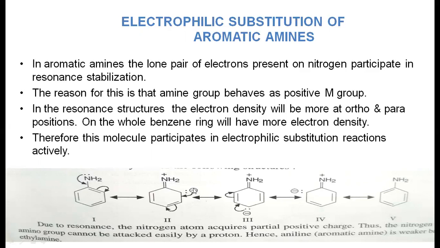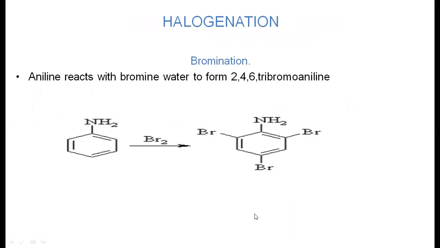Similarly, here also by donating its electrons, again this pi bonding electron shifted here, and this carbon will get a minus charge. So in this aniline compound, both the ortho and para positions have more electron density. So electrophilic substitution reactions will take place at the ortho and para positions.